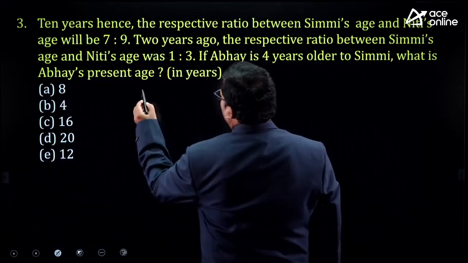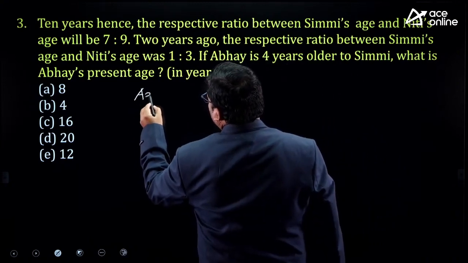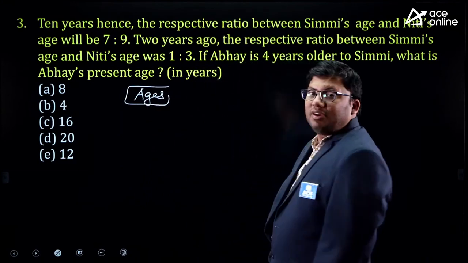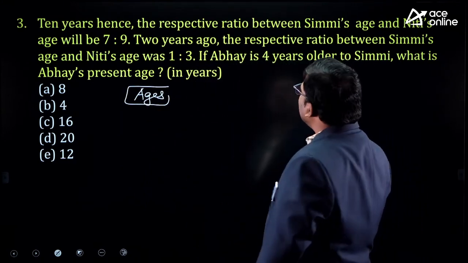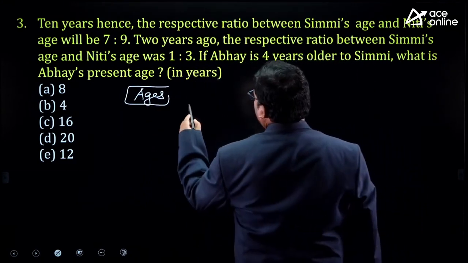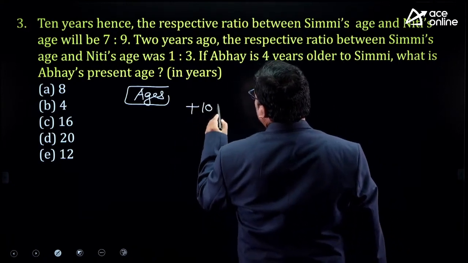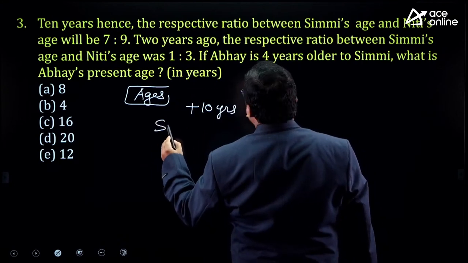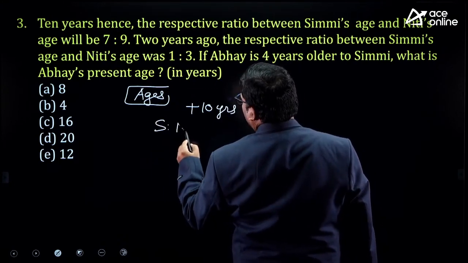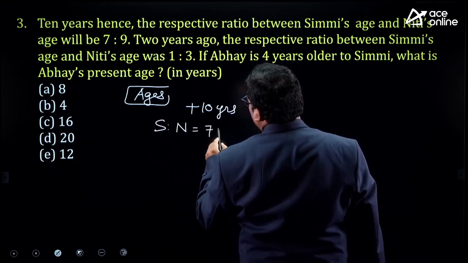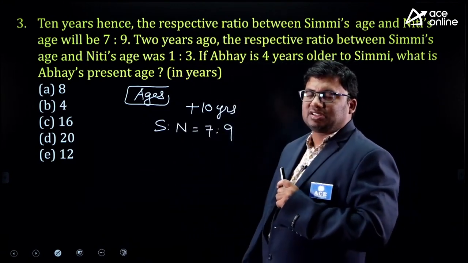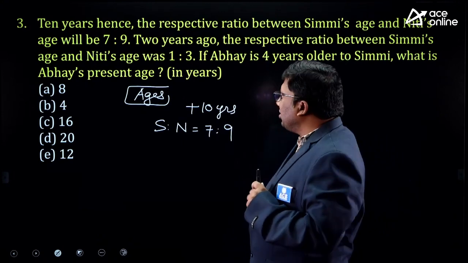Again, this question is from ages. We will first read the question. After 10 years, from today, the ratio of the ages between Simmi and Niti will be 7:9.